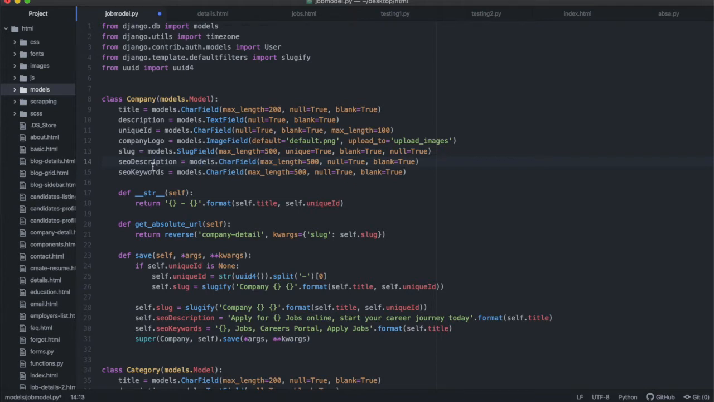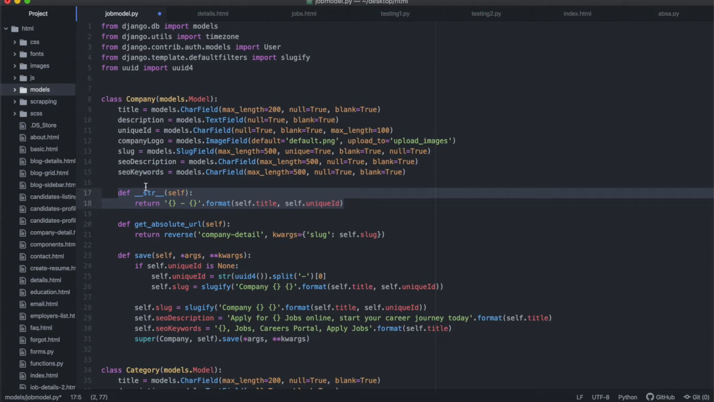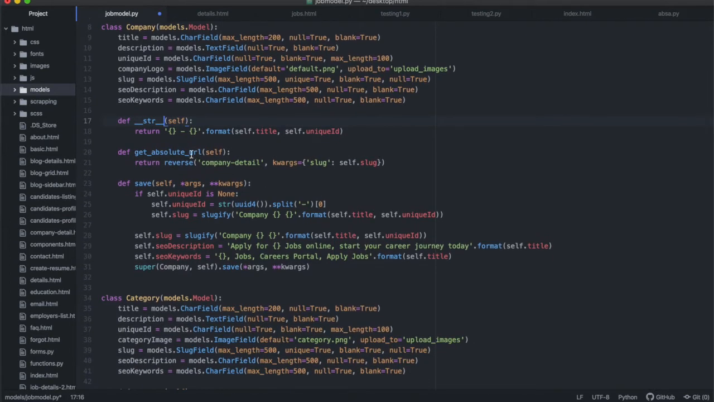And the SEO keywords work similarly to that, all right? And then you'll see over here the string: when you print out the instance of the company, I'm just going to print out the title and the unique ID, all right? And then getting the absolute URL. This is where we're going to be using this absolute URL for the detailed page of the company instance, all right? And for that, the name of the URL will be called company detail, and it will take the argument of the slug, all right? And that will help us find that company detailed page, all right?